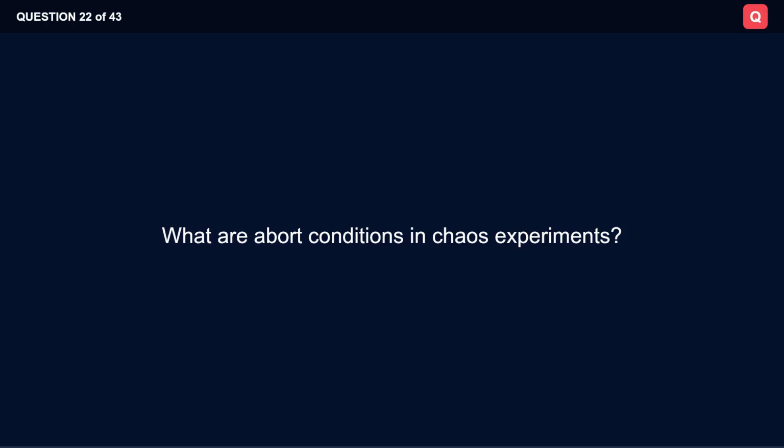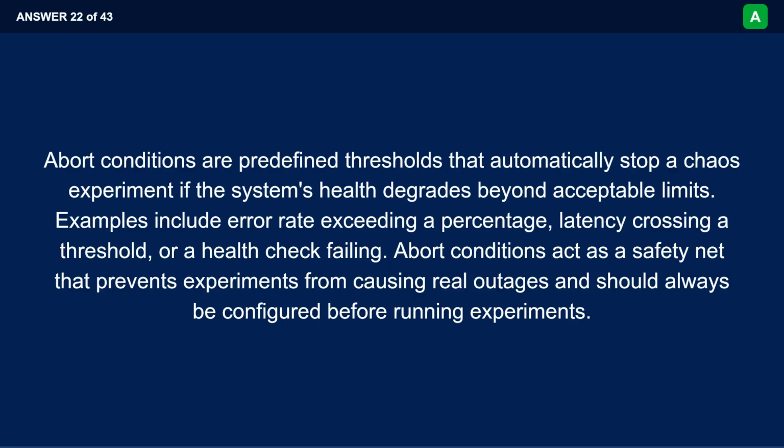What are abort conditions in chaos experiments? Abort conditions are predefined thresholds that automatically stop a chaos experiment if the system's health degrades beyond acceptable limits. Examples include error rate exceeding a percentage, latency crossing a threshold, or a health check failing. Abort conditions act as a safety net that prevents experiments from causing real outages and should always be configured before running experiments.